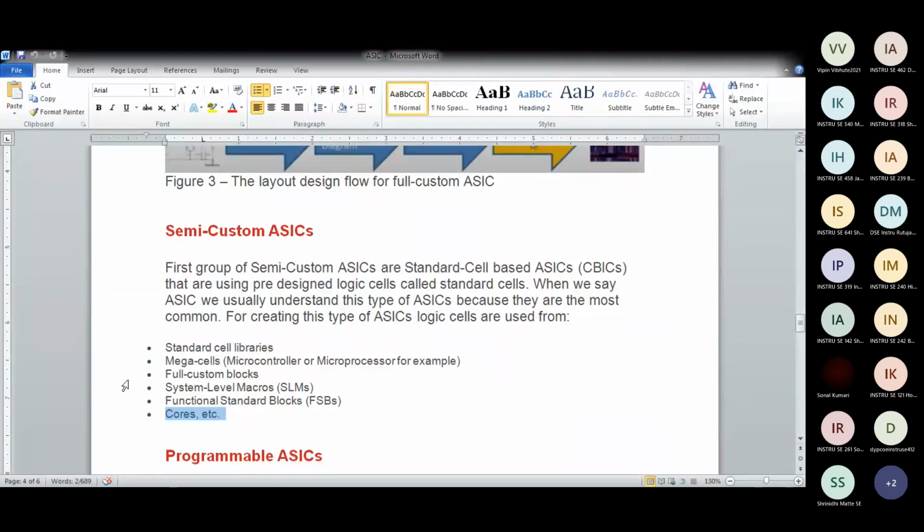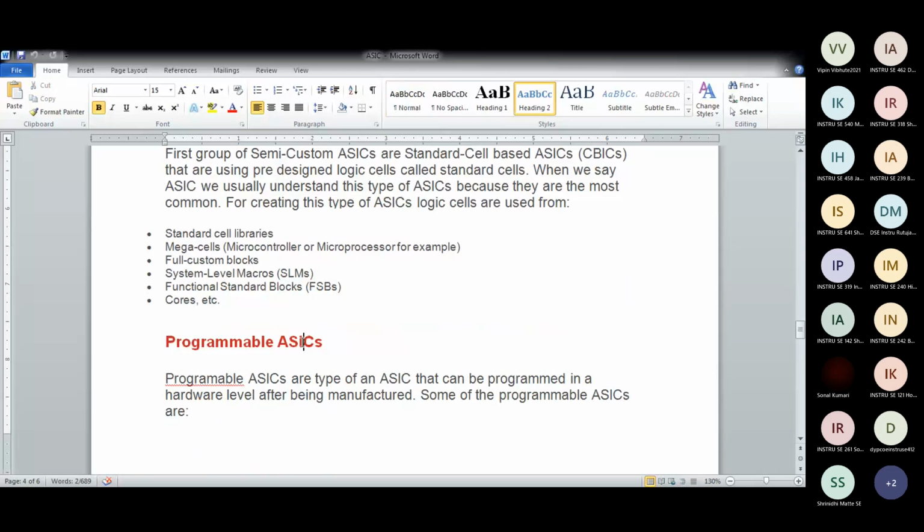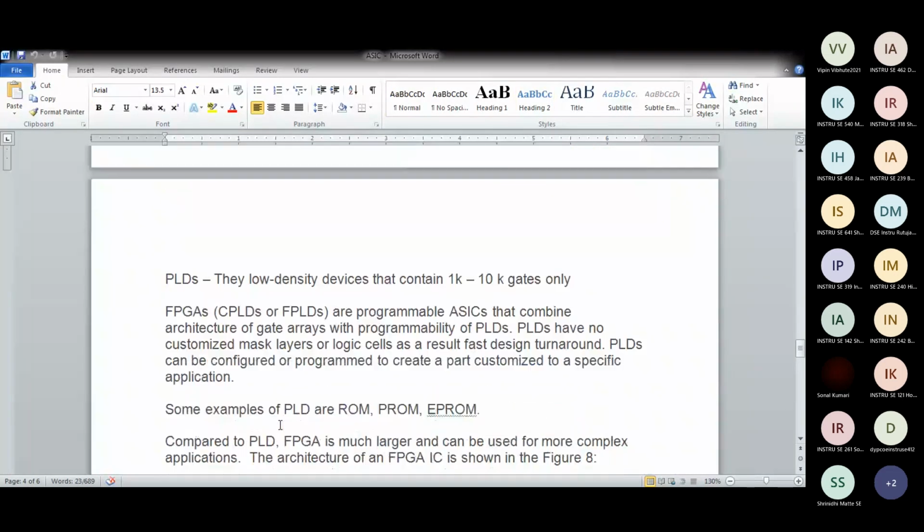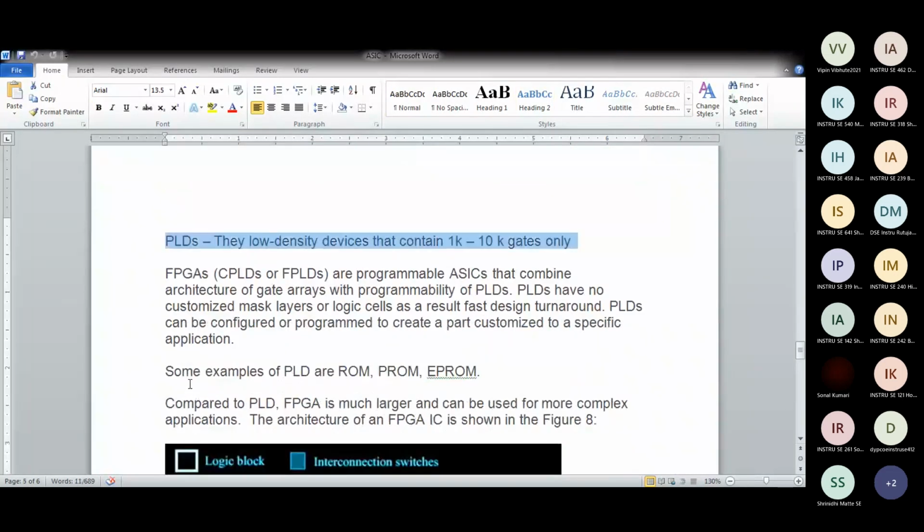So what are programmable ASICs? They can be programmed at the hardware level after being manufactured. Some examples are PLD, a low density device having 1K to 10K gates only. And FPGAs are again programmable ASICs, but they are high level. Examples of PLDs are ROM, PROM, EEPROM.